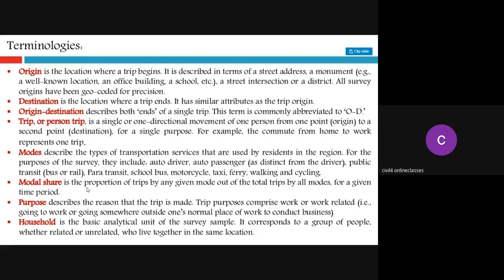Like your father may be going to his own office, your mother may be staying at home or maybe working, your brothers or sisters may be going to their schools or somewhere else, and you might be going to your college. Like that, each and every person of your household will have a different purpose of transportation. Different trips will be made by your house members. That's why household is a basic analytical unit of the survey sample, who live together in the same location, whether related or unrelated.